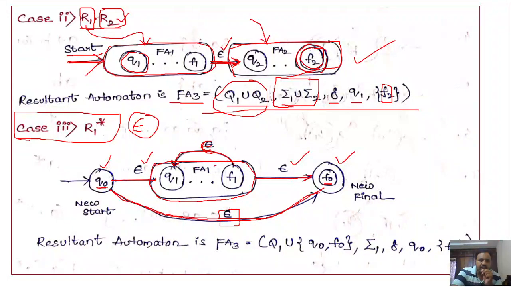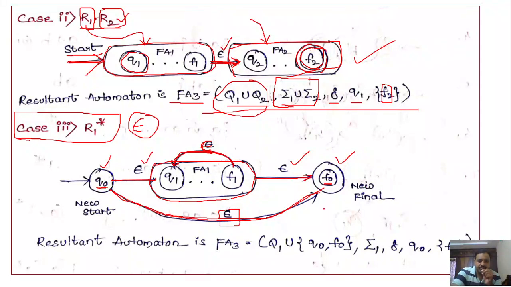So you have to take finite automata 1. In that finite automata, first specify the epsilon transition from the final state of FA1 towards the starting state of FA1. After that, insert one starting state and one final state, and specify the epsilon transitions from those states.